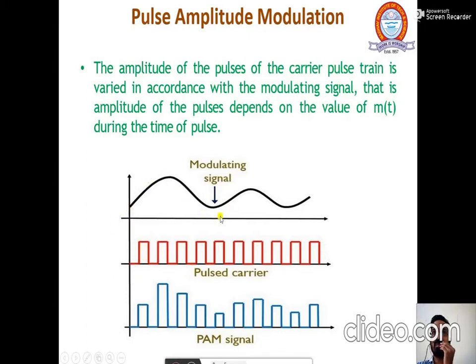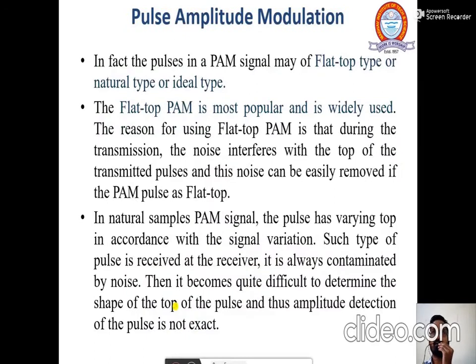Now, what is the pulse amplitude modulated signal? When this modulating signal and this pulse carrier are overlapped, you can check, if you multiply both of them, the shape will be like this, the same shape, because the carrier has a highest value of 1. So the amplitude will be taken from this, but this is the shape. This shape is distributed to this carrier pulse. So this is called pulse amplitude modulation. Now, how to achieve this pulse amplitude modulation, we will discuss in the next slide.